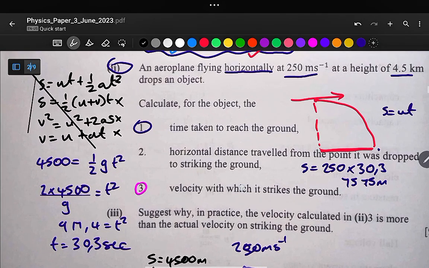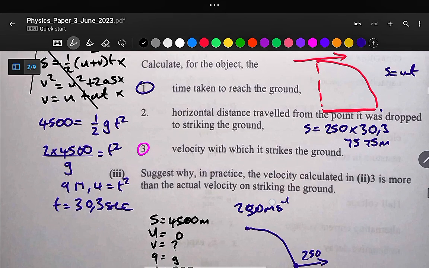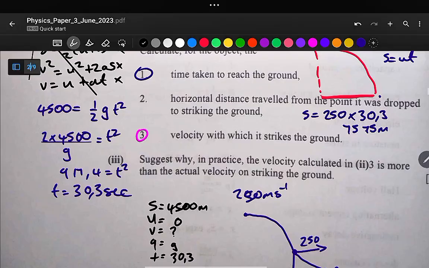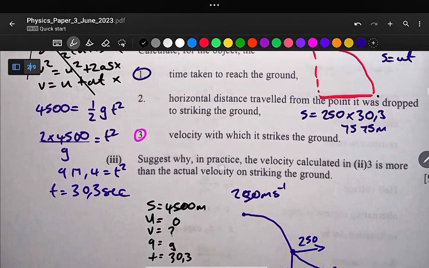s is equal to ut plus half at squared, s is equal to half (u plus v) times t, v squared is equal to u squared plus 2as, and v is equal to u plus at. So we want an equation without t, because this is a calculated value, so try to avoid using calculated values. So obviously we are going to use the third equation, v squared is equal to u squared plus 2as.